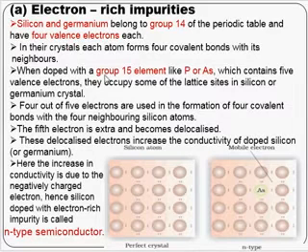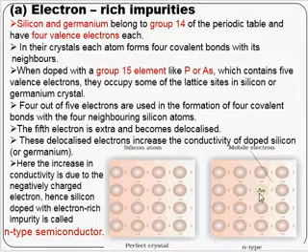When doped with a group 15 element like phosphorus or arsenic, which contain 5 valence electrons, they occupy some of the lattice sites in the silicon or germanium crystal. Now here you can see each silicon atom has 4 valence electrons of its own, and it forms a covalent bond with the neighboring atom.